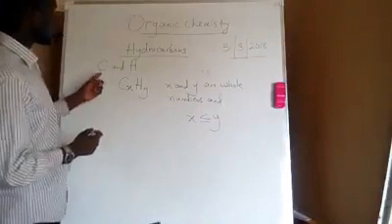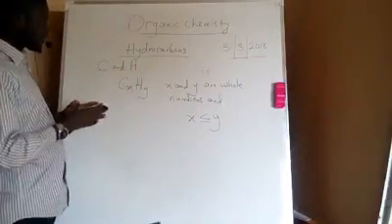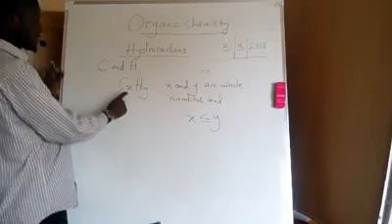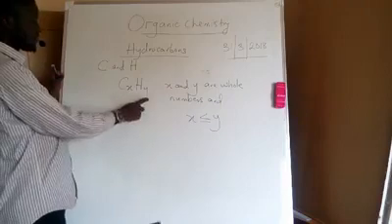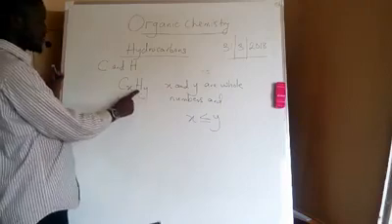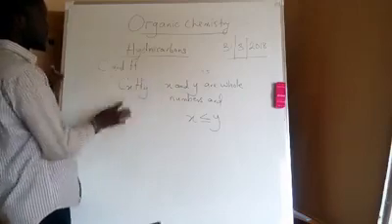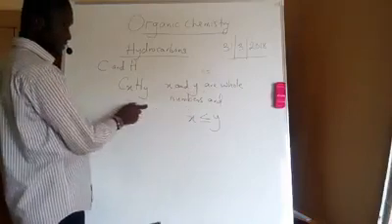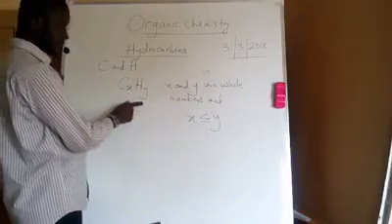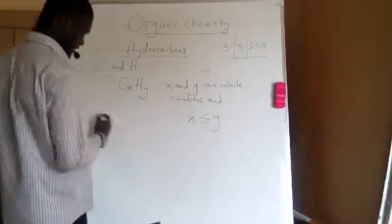We say hydrocarbons are compounds that contain carbon and hydrogen only, and the general molecular formula for hydrocarbons is CxHy. This x represents the number of carbons and the y represents the number of hydrogens. We say x and y are whole numbers, not fractions, and x is either less than y or equal to y.